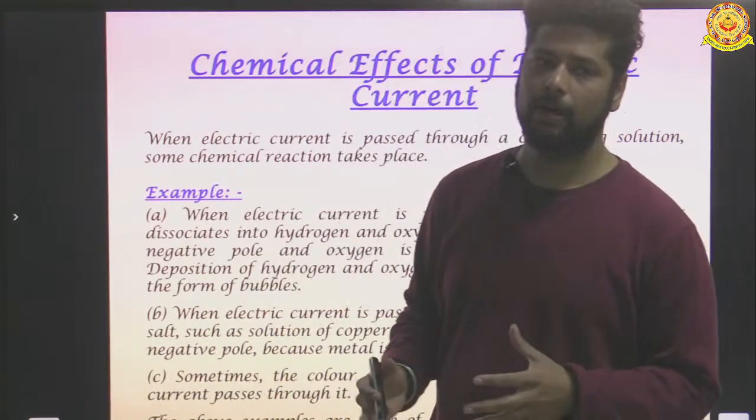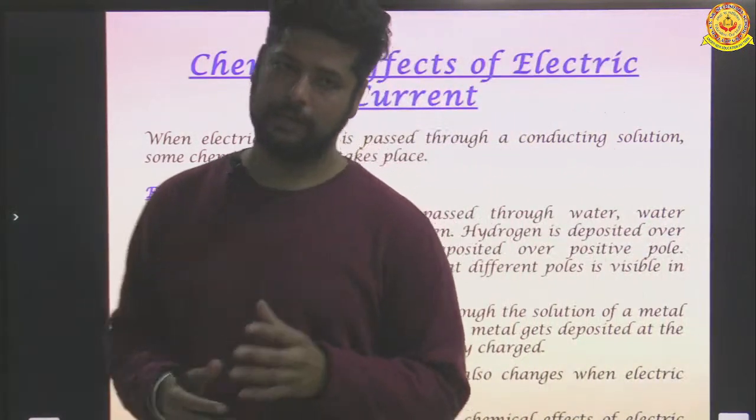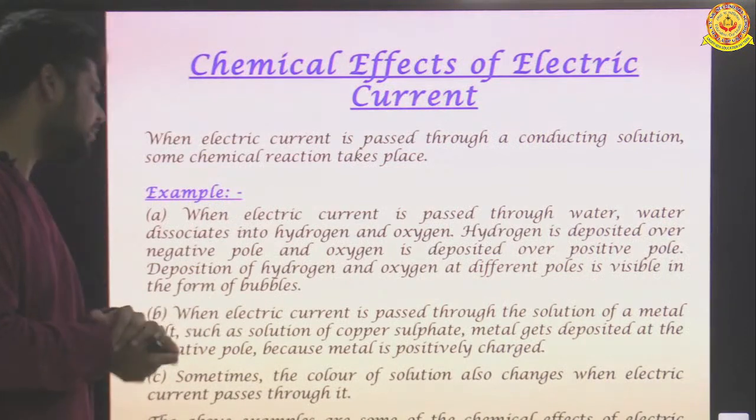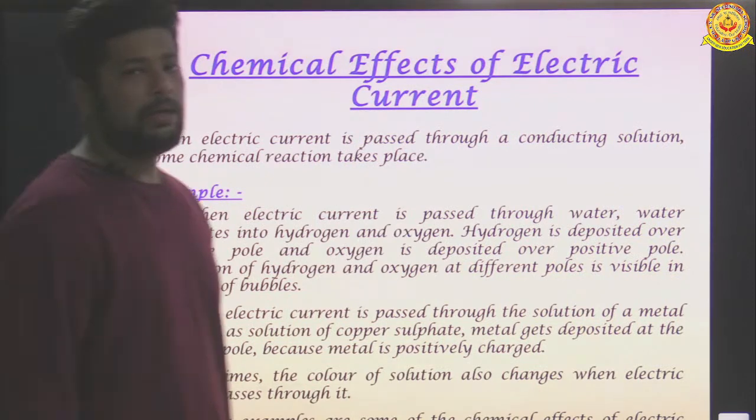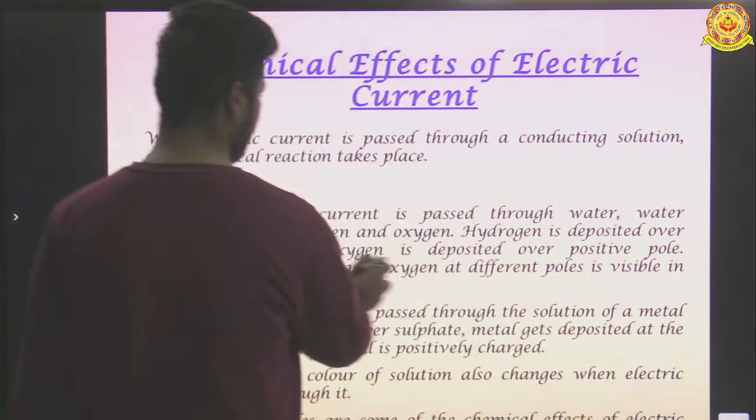That is an example of chemical effect of electric current. Examples: when electric current is passed through water, water dissociates into hydrogen and oxygen. Hydrogen is deposited over the negative pole and oxygen is deposited over the positive pole. Deposition of hydrogen and oxygen at different poles is visible in the form of bubbles. Now we have tested. Let me show you.